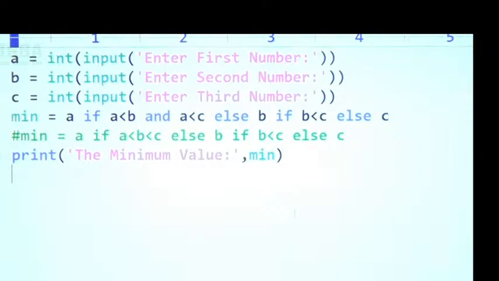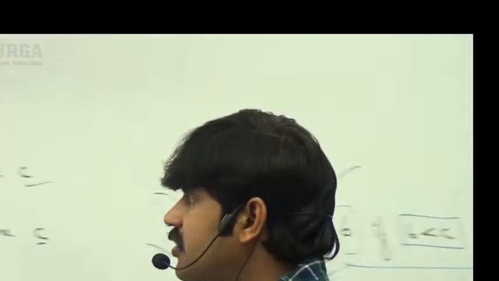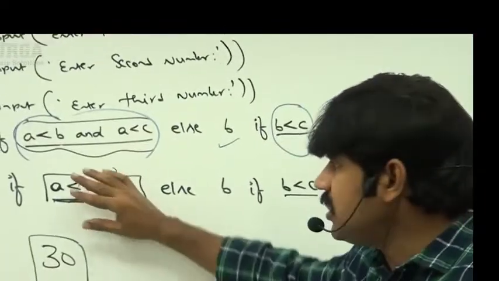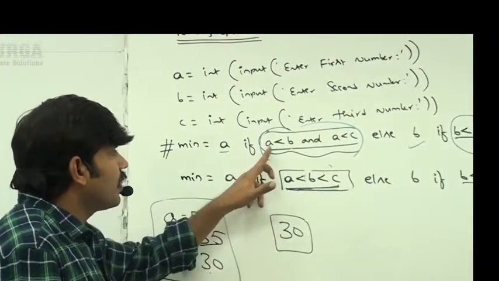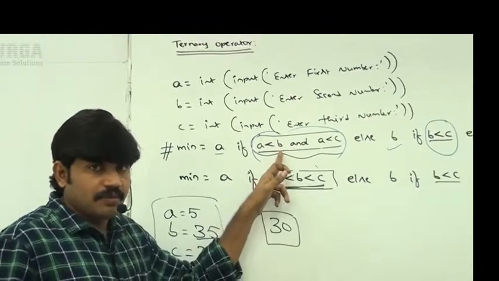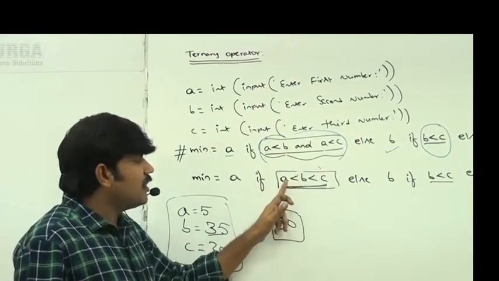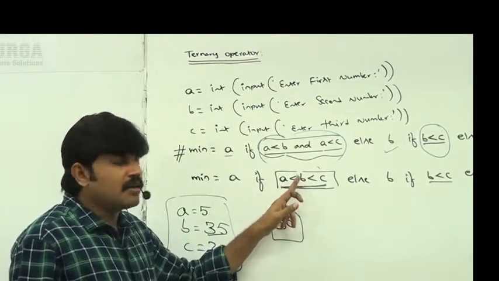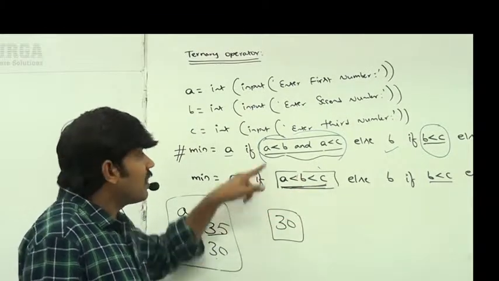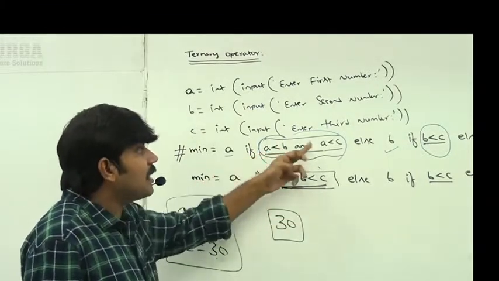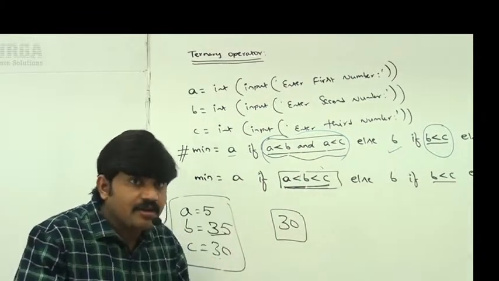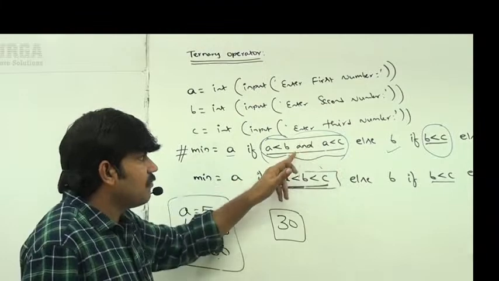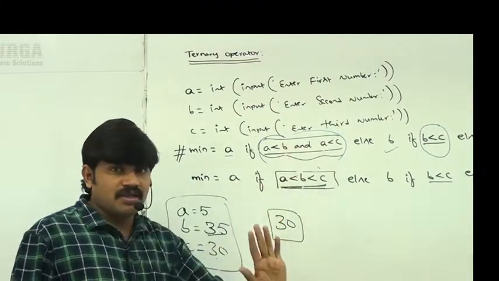Some people may feel, sir, that this logic is going to work. Don't worry, this logic is not going to work. Compulsorily, we need to go for this logic only. Remember that, sir. Clear, right? So it's always going to check whether A is less than B, and whether B is less than C. But our requirement is A less than B and A less than C. These two conditions are different. That's why don't use this logic. Compulsorily we need to go for this logic only.